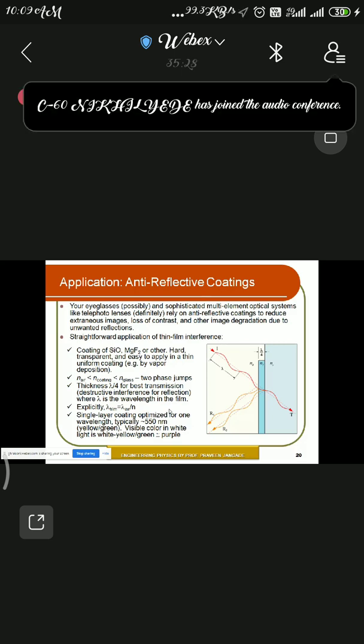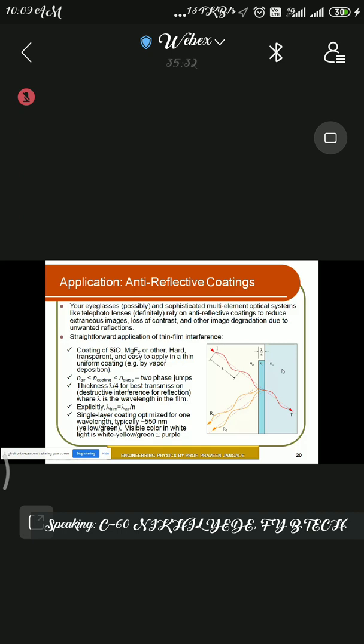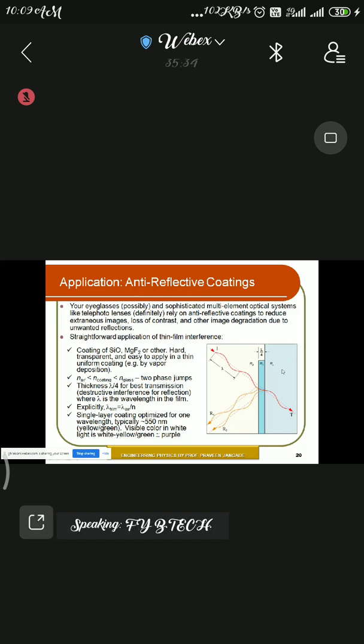For that, there are three mediums that we consider in this particular diagram. You can see there is N0, N1, and NS. So here N1, NS, and N naught are the mediums.